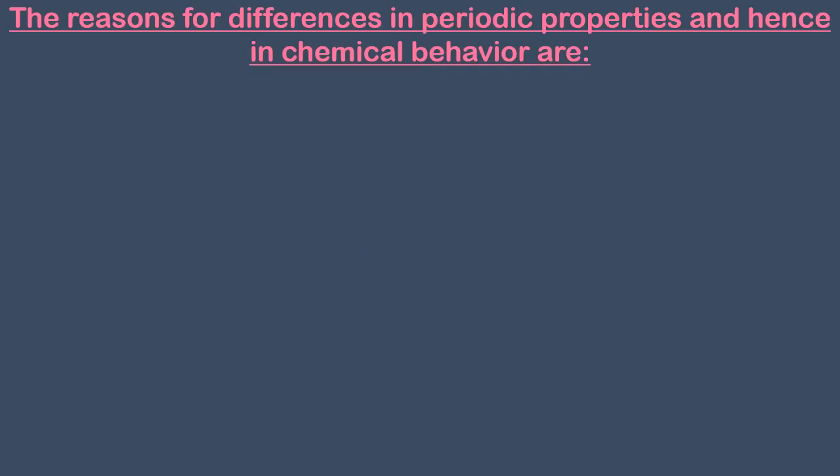Now the next question is why they show different properties than the other members, though they are in the same family. Why do we find some anomalous behavior? What are the causes? Here are the causes. The first is the small size of these atoms, the first members in every family.